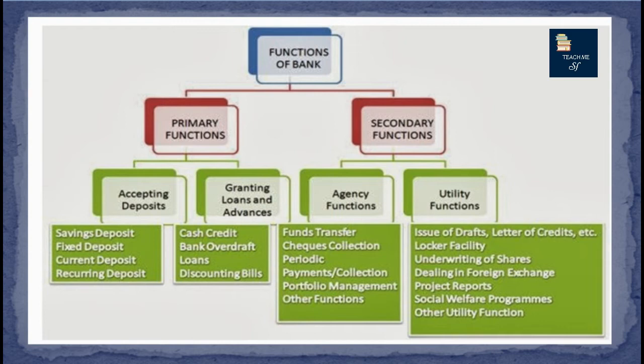Granting of loans and advances is basically done in four ways. The first one is a cash credit. Cash credit is a facility that is given to the people who are into business to carry on their working capital requirements. These cash credits are given in return for a mortgage or a collateral.